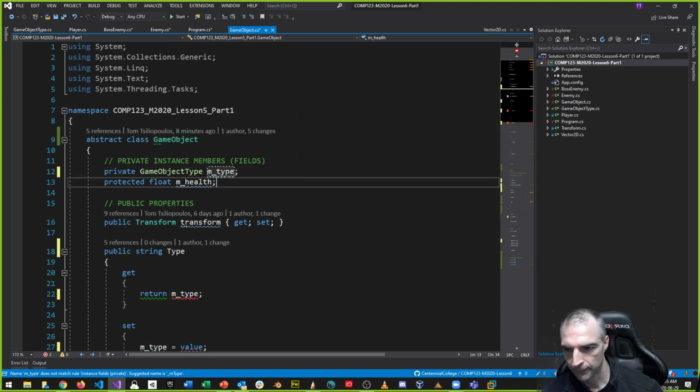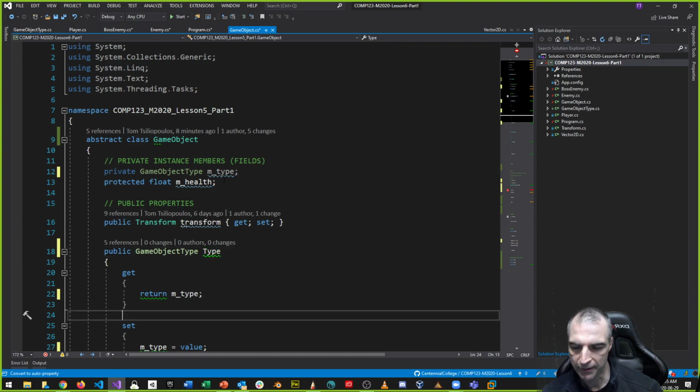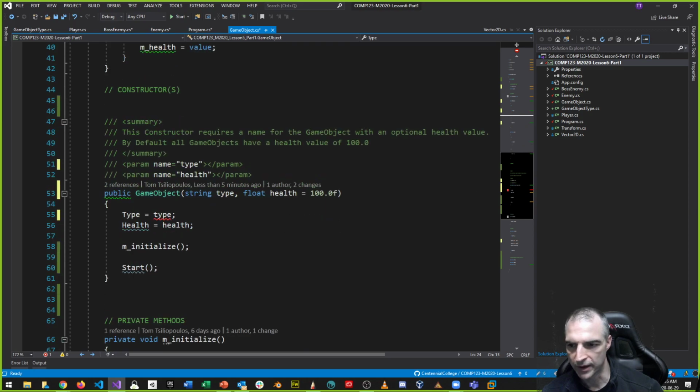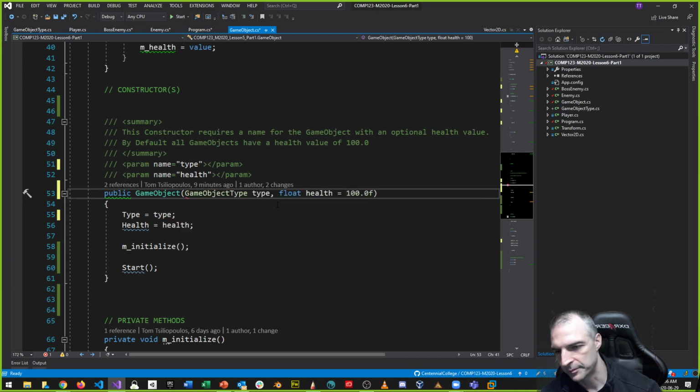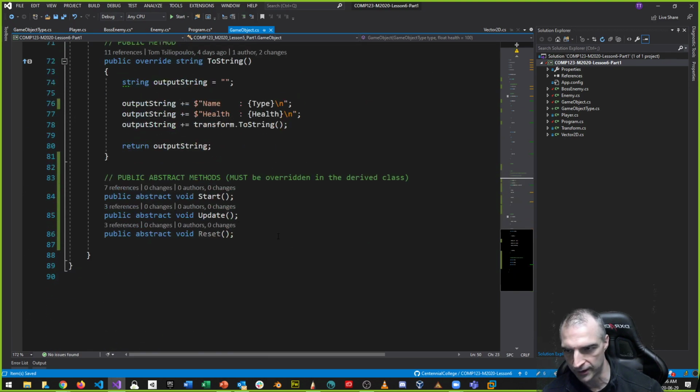Yep. There's type. And the type is not going to be string. It's going to be game object type. So this satisfies my requirements because I've gone down and said type. And then when I go to my constructor, this is wrong because string type can't work. It's got to be game object type. I'm modifying this now. So now whatever the type is, that's equal to type. Type is equal to this. Makes sense, right? We're all good. So far, no more errors inside of my thing.